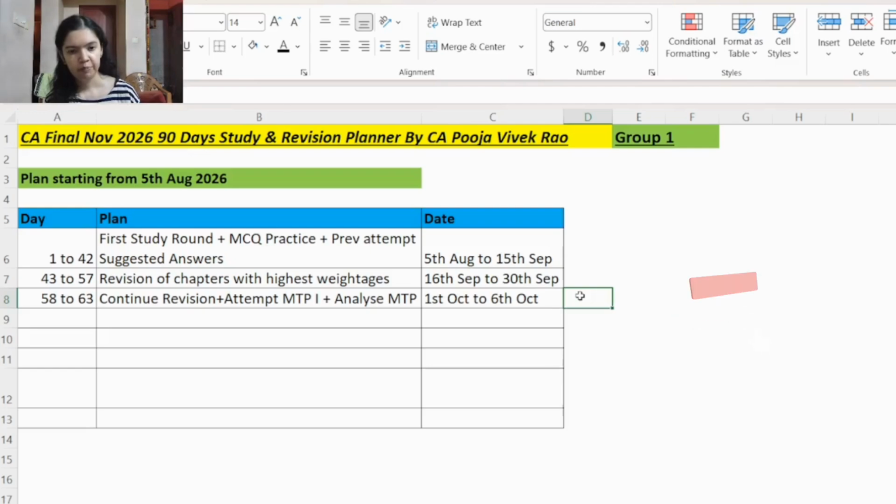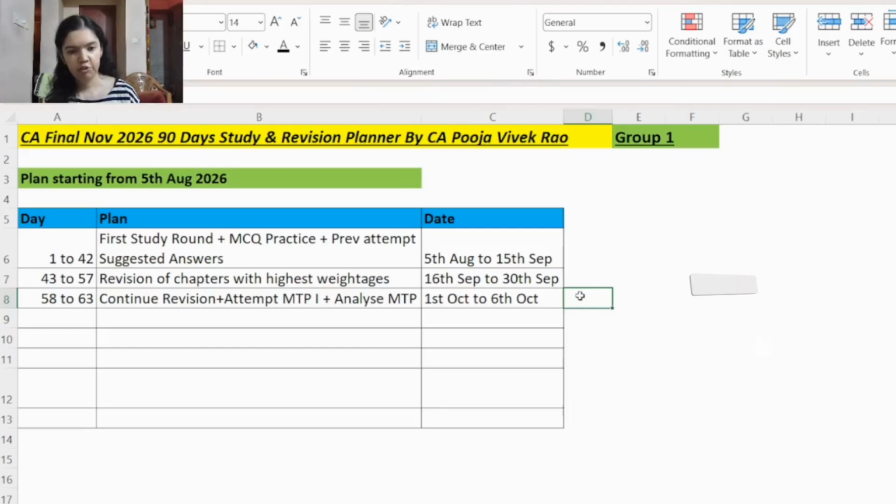From 2 to 5 p.m., here you will attempt the mock test paper 1 for FR. So what we have done is, we have tried to keep the mock test paper in the same time as the exam time. And even in the entire study sessions, throughout the study leave, one slot we have kept from 2 p.m. to 5 p.m., because this time is after the lunch time, right?